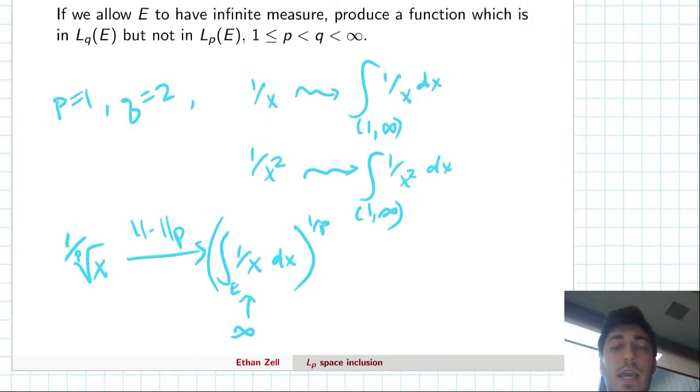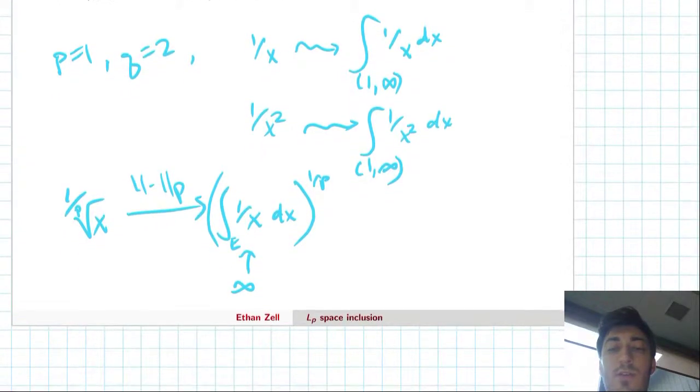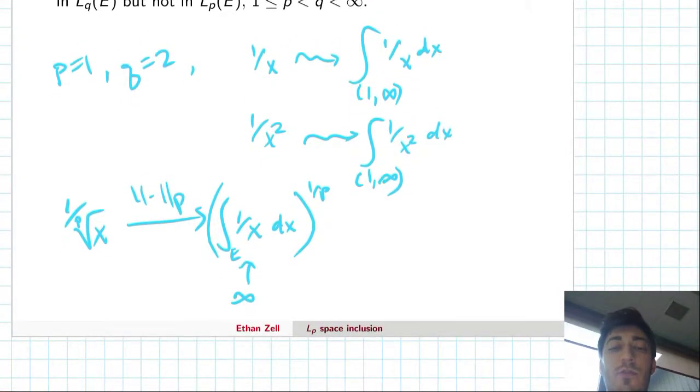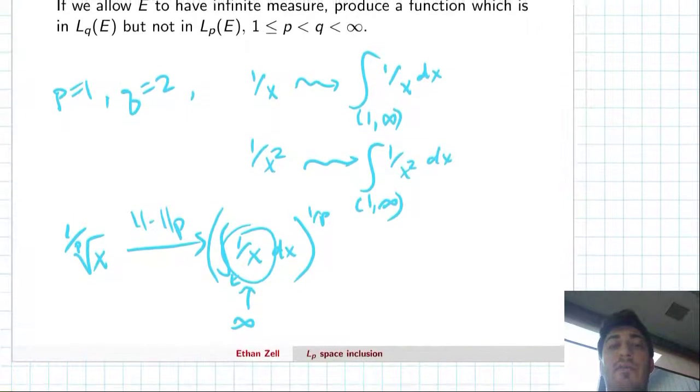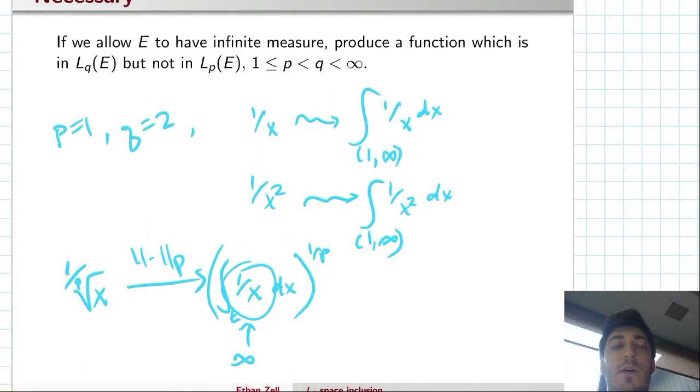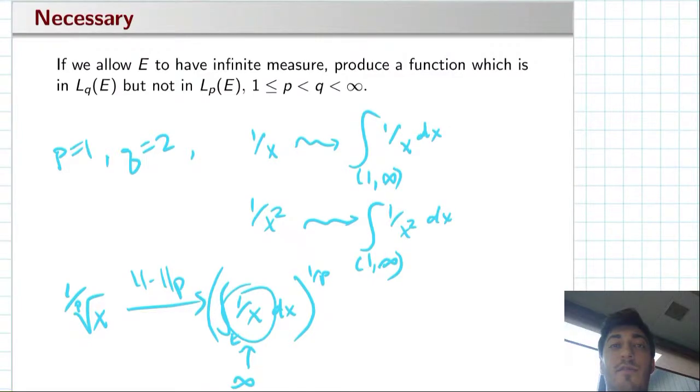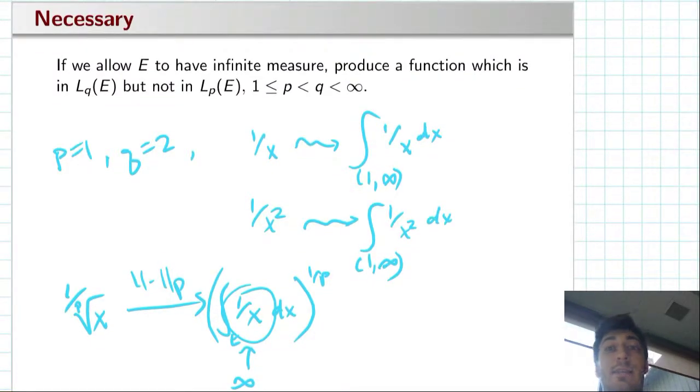But the difference in the q case is that q is still larger than p. So raising it to this power gives an integrand where the x in the denominator has a power greater than 1, which again we know by the integral test and p-series test is going to be a convergent integral with a finite quantity. So in fact, this assumption of the finiteness of E is necessary as well.